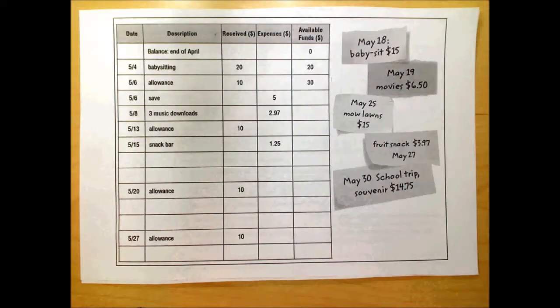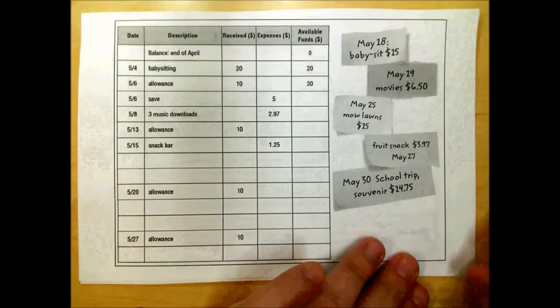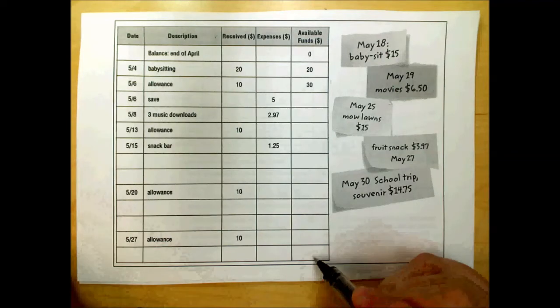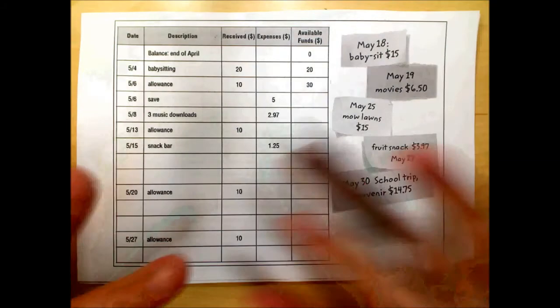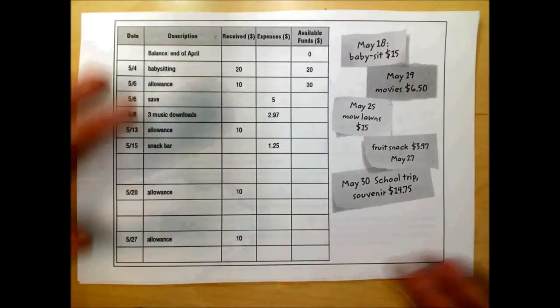This shows a partially filled out expense sheet, as well as a bunch of Post-its on the side that have things that we need to add. So we're going to add those things and then figure out what the ending balance here is. There's a lot of stuff going on here. We did this in class, and it was quite an ordeal. The homework isn't quite this complex, but it's a good exercise.